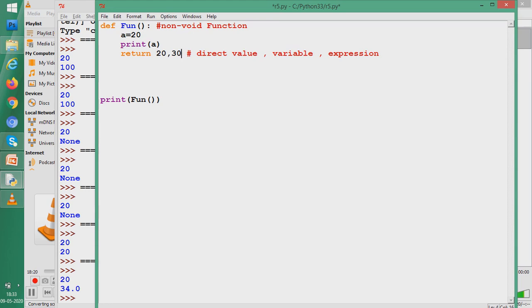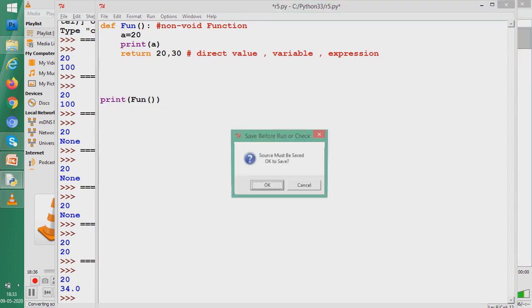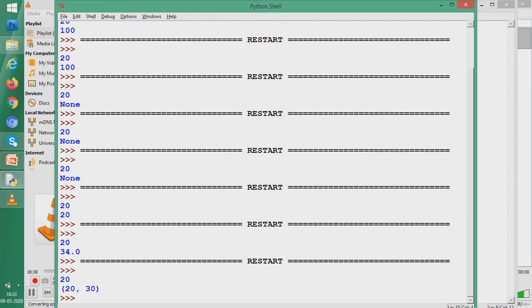So what should be printed by print fun function here? That is, from this line what should be printed? We know that 20 is going to be printed by print A. But what is this line going to print? So we will run it again. See, it gives both the values. And in what way does it give them? It gives them as a tuple. See, 20 and 30 come back as a tuple.